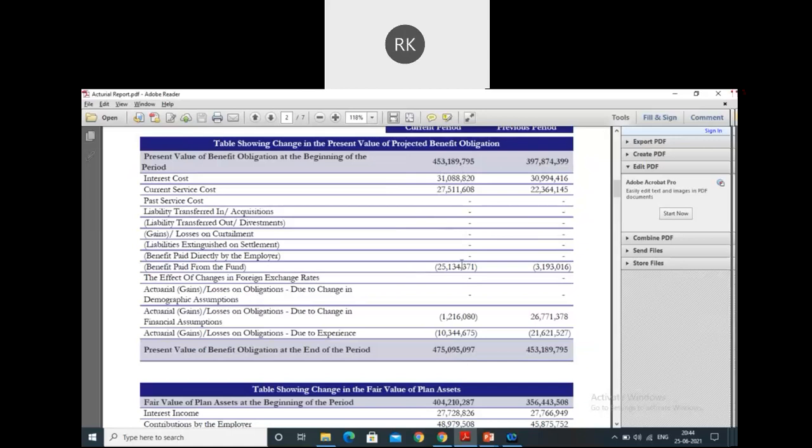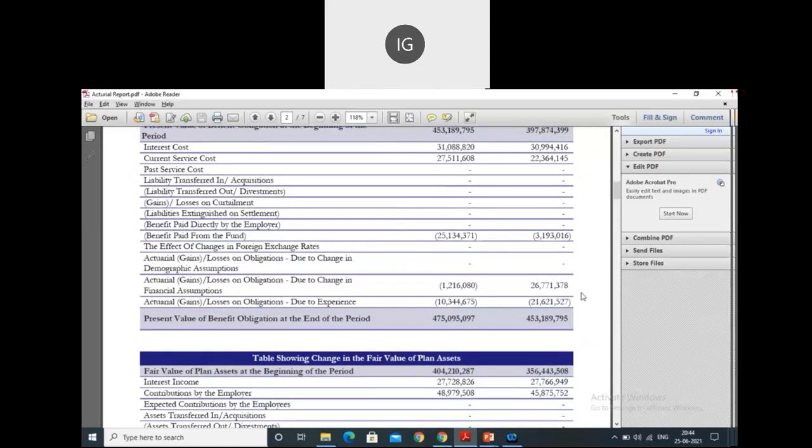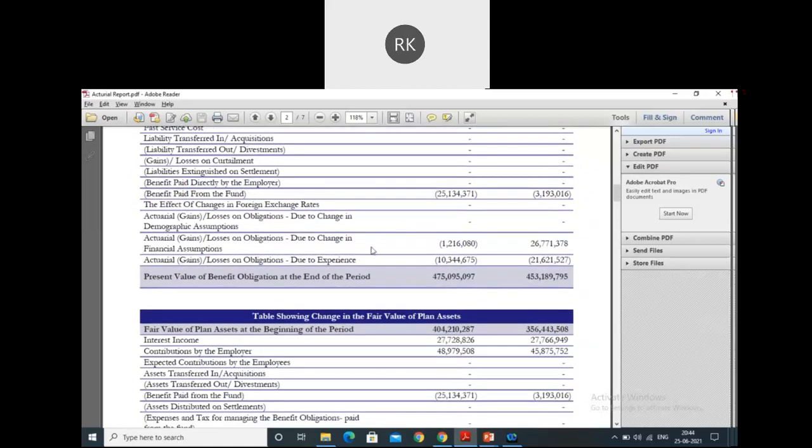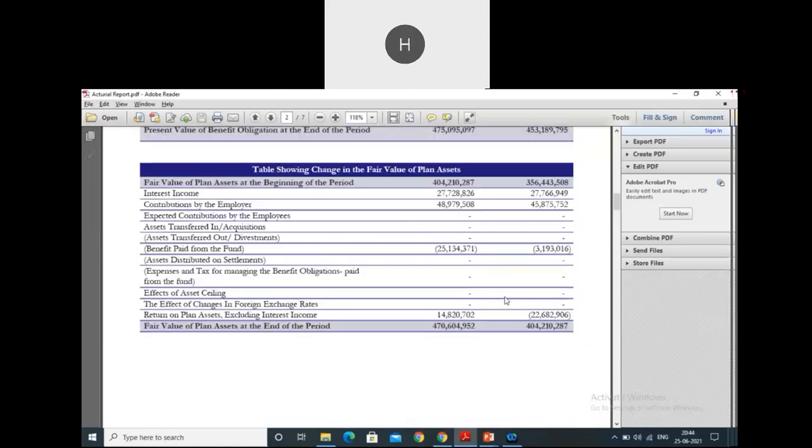Exactly. Cash and bank, that will be there. So it is not impacting my P&L. Okay, this actuarial benefits paid, that is entered through P&L and then paid. Actuarial gains and losses, OCI. OCI. Great. And similarly, interest income, P&L.